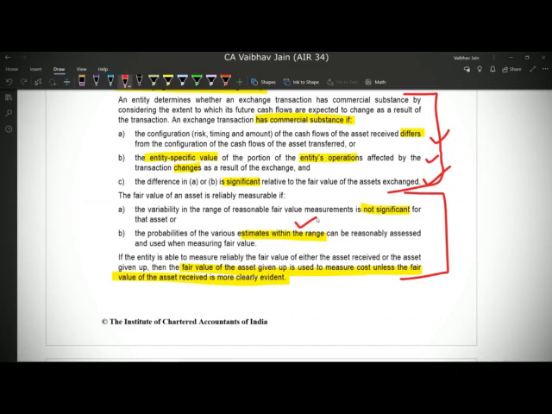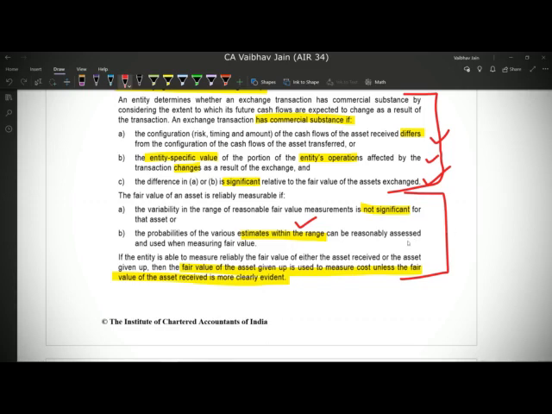In that case, if we do 0.25 into 9 lakhs, 0.50 into 10 lakhs and 0.25 into 11 lakhs, then what will we arrive at? 10 lakhs. So 10 lakhs will be the figure we arrive at. This is what is meant by the probabilities of various estimates within a range.